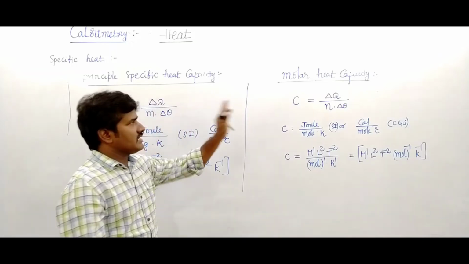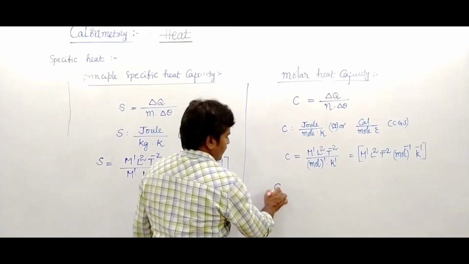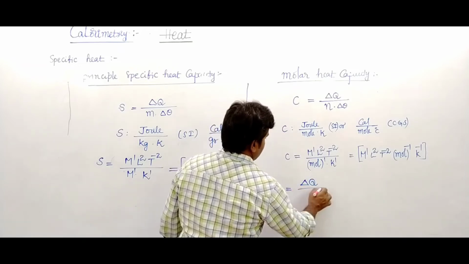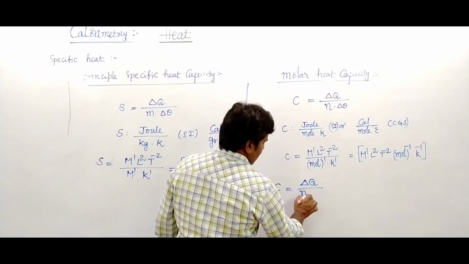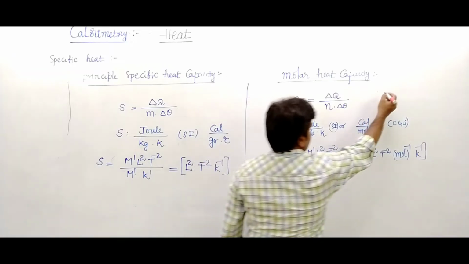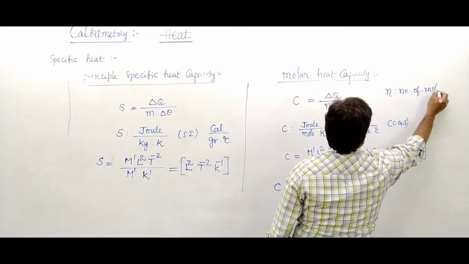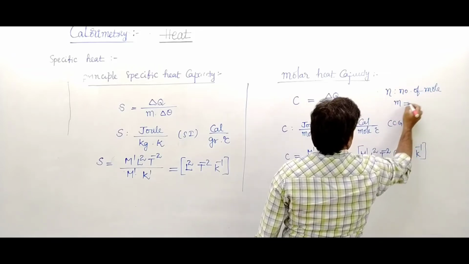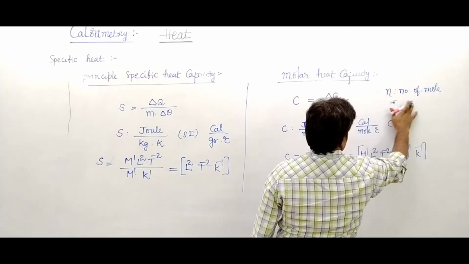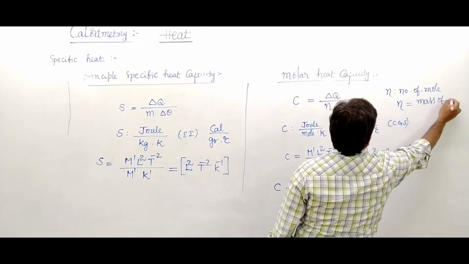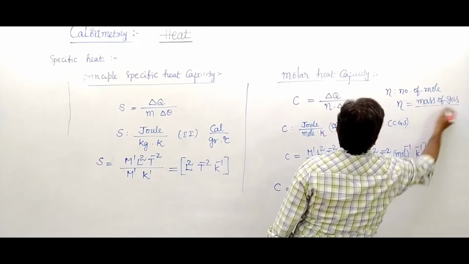In C equals delta Q upon N, N indicates the number of moles, which is nothing but the mass of gas upon molecular weight.